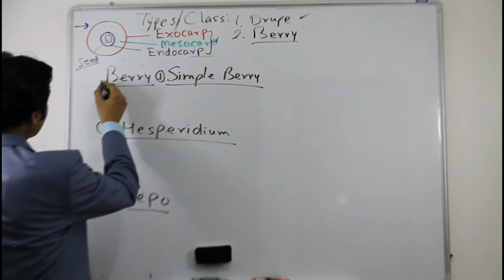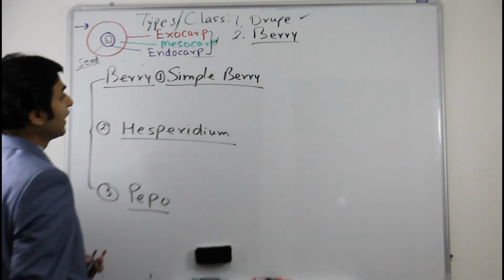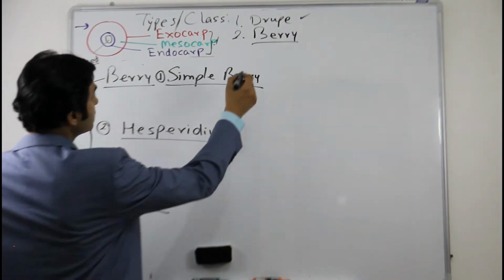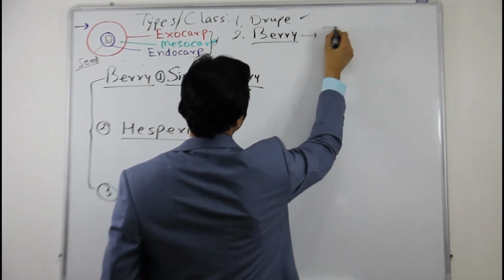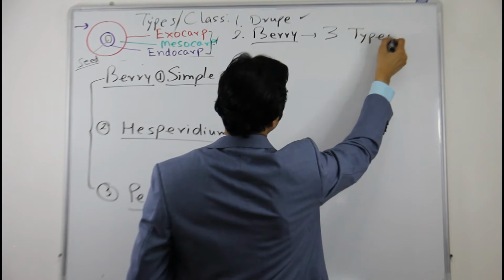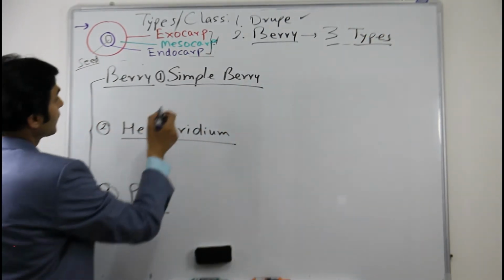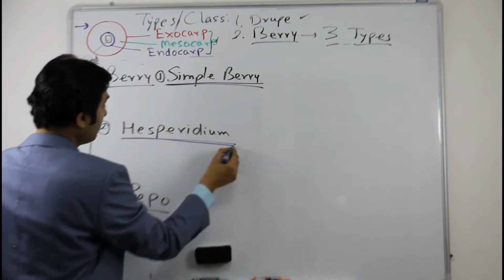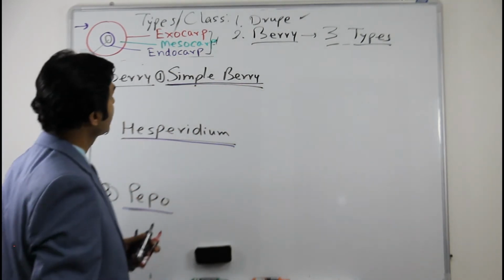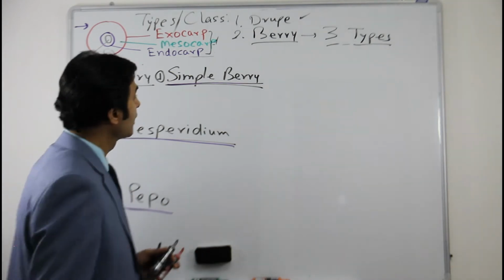But all these are generally types of berry. So berry is of three types: simple berry, Hesperidium and pepo. Let us discuss these one by one.